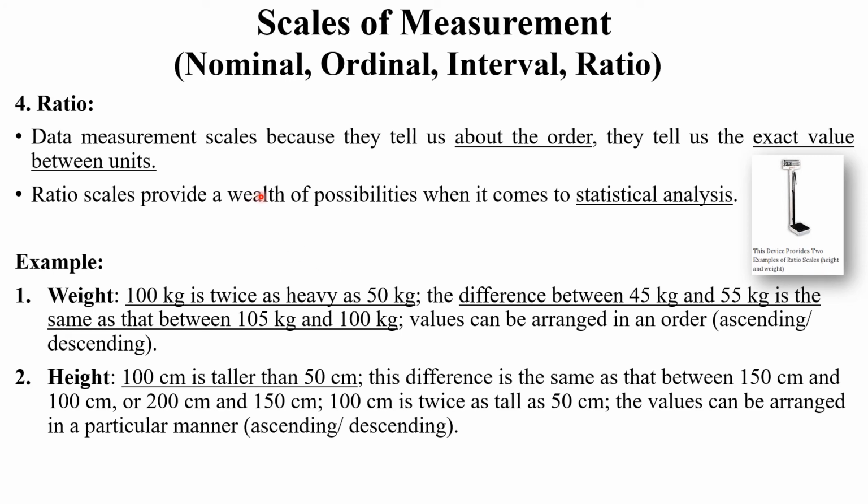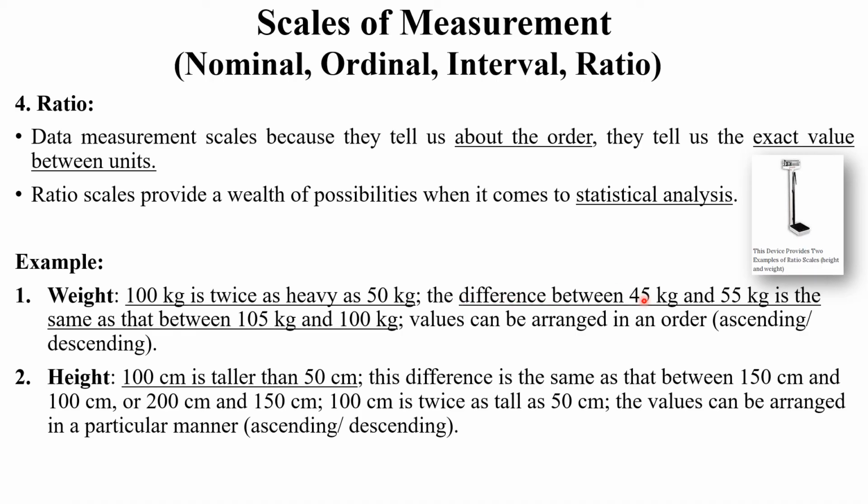Now, the next scale of measurement is ratio. This is a data measurement scale because it tells us about the particular order. We know ratio and proportion, this kind of concept. We already learned these concepts in mathematics, right? The ratio scale provides particular possibilities and generally this term is used in statistical analysis. See here, these are some examples of ratio, for example, weight and height. Height and weight are generally proportional to each other. For example, 100 kg is twice as heavy as 50 kg.